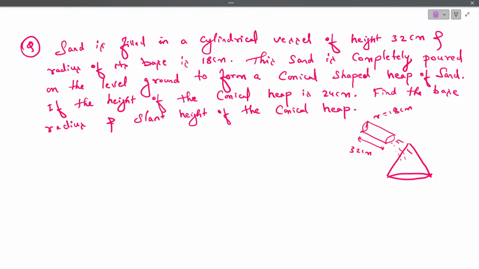From this we are pouring the sand to form a conical heap. This is the radius and this is the height. The height of the conical heap of the sand is 24 centimeter, and this is the radius.